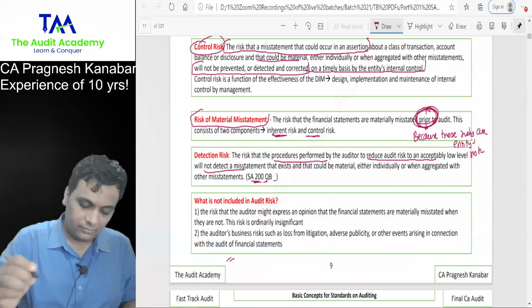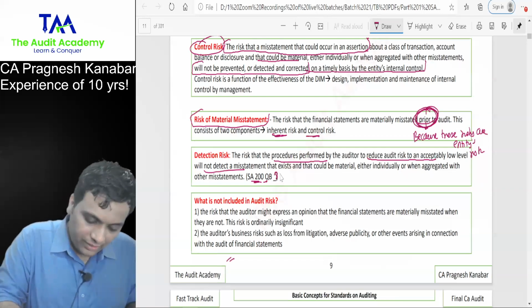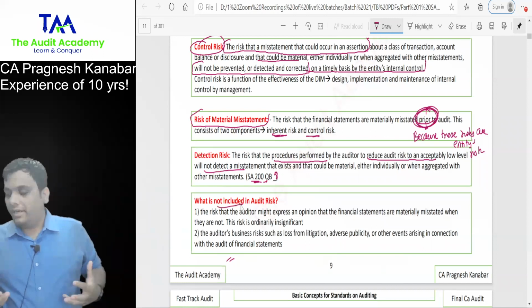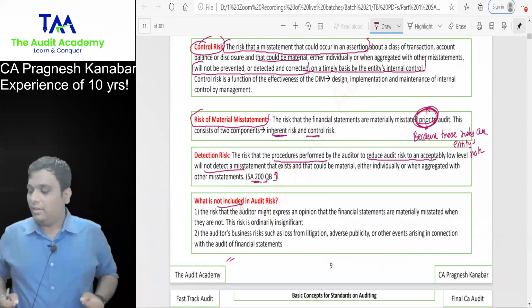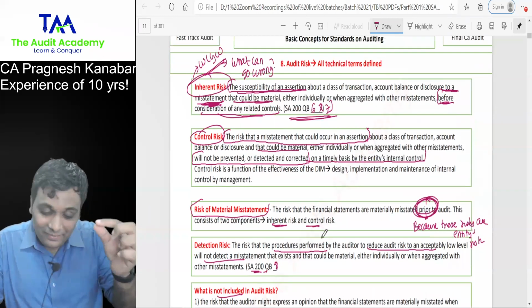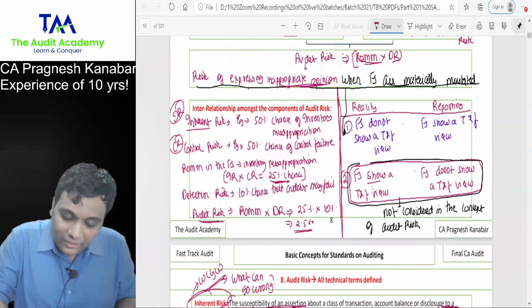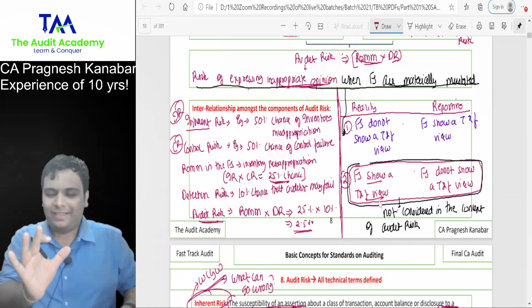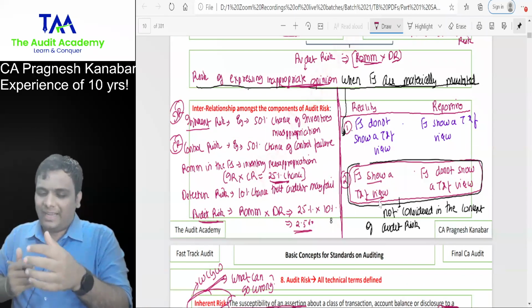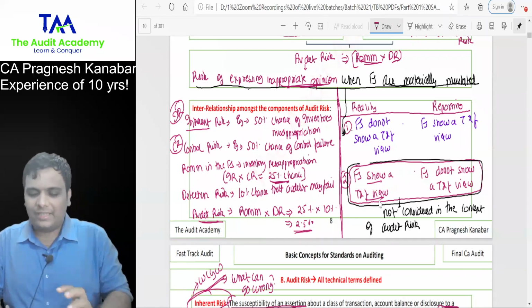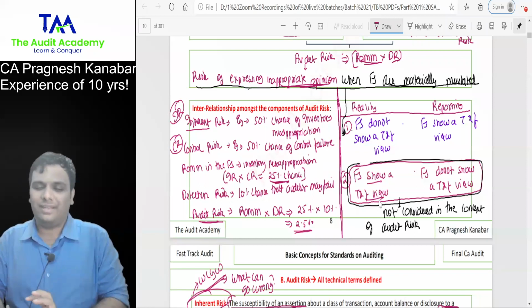So this is your question number 8. What is not included in audit risk? Wait, that means the auditor expresses an inappropriate opinion when financial statements are not materially misstated.